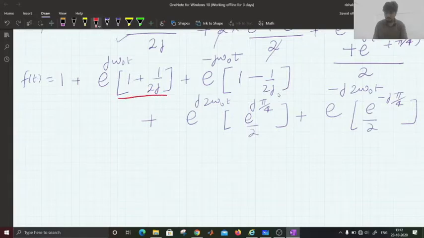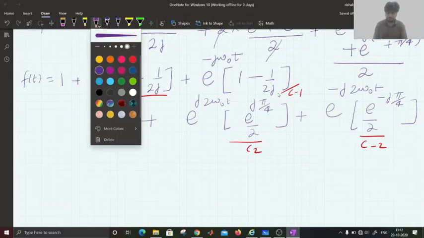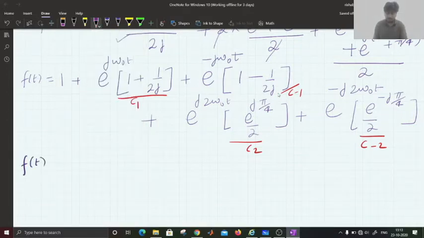Calling this coefficient C1, this C minus 1, this C2, this C minus 2, you can write f of t equals summation k equals minus 2 to 2 ck e to the power j k omega naught t.